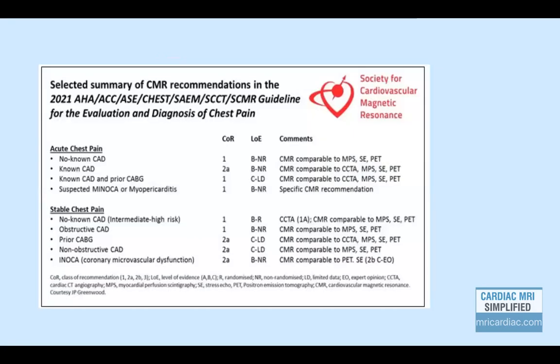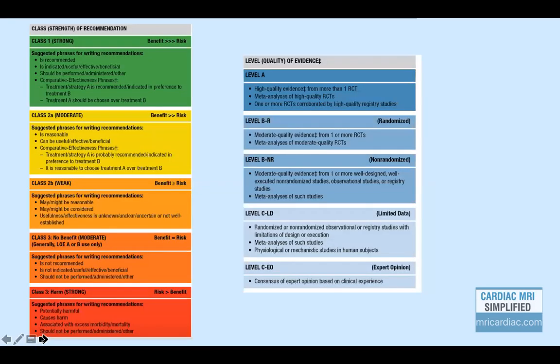Recently published guidelines by SCMR on evaluation and diagnosis of chest pain show that in patients with acute chest pain and no history of coronary artery disease, CMR is equal to other tests, and the class of recommendation is level 1, with this being the level of evidence. Let us understand about class of recommendation.